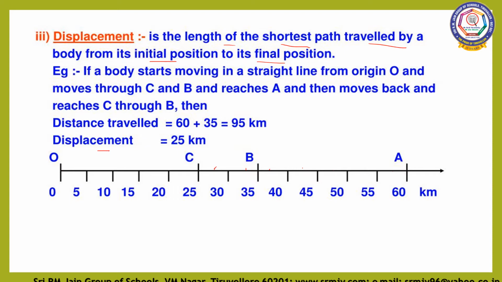Now we are going to calculate the displacement. Displacement is the shortest path. So O to C is the shortest path covered by the body. So what is the value? 25 kilometer. So it covers 25 kilometer. That is called displacement. So displacement is equal to 25 kilometer.